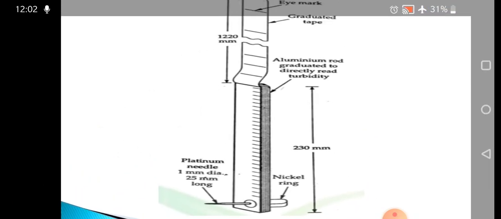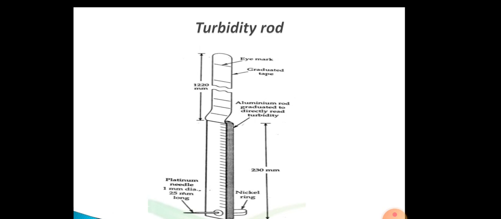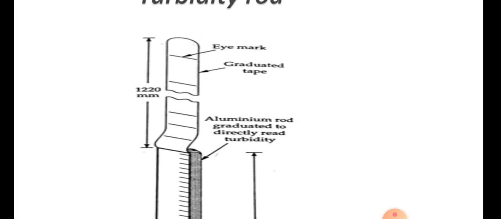Firstly, we lower this graduated aluminum rod into the water by keeping the eye at its upper end. The eye portion is at the top, where you can see the eye mark. We insert the aluminum rod into the water of which we have to test the turbidity. The platinum needle at the lower end is viewed from this point, and the rod is moved slowly downwards into the water, and the reading on the rod is noted.